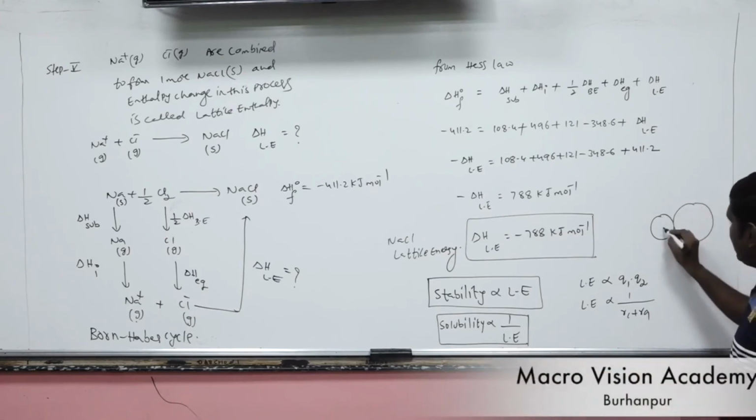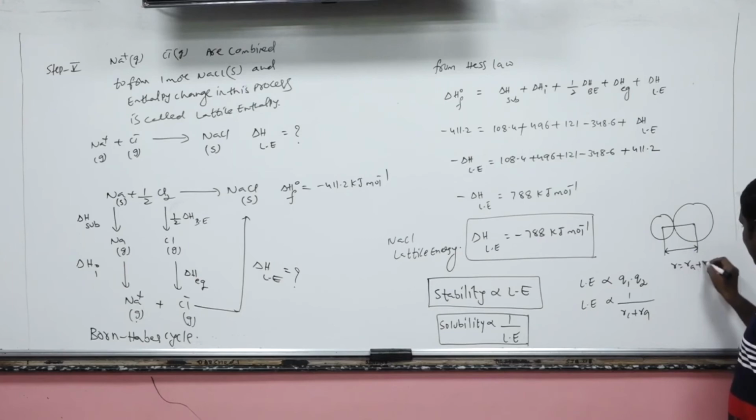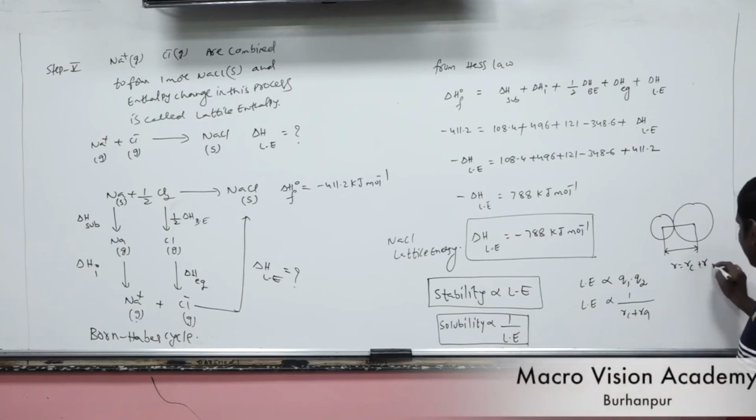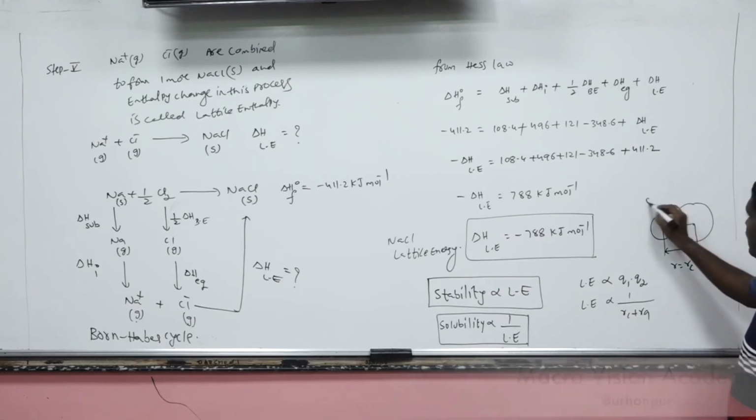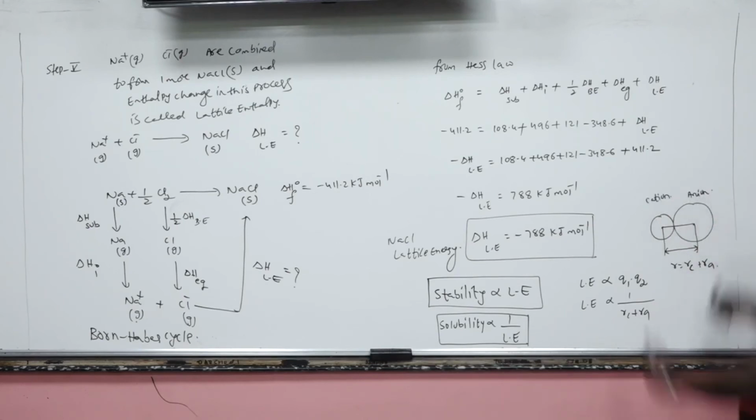Let's suppose Rc is the radius of the cation, Ra is the radius of the anion. C stands for cation, A stands for anion. The interactive force between oppositely charged ions.